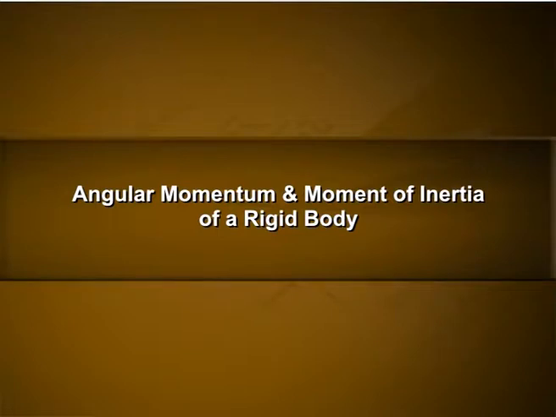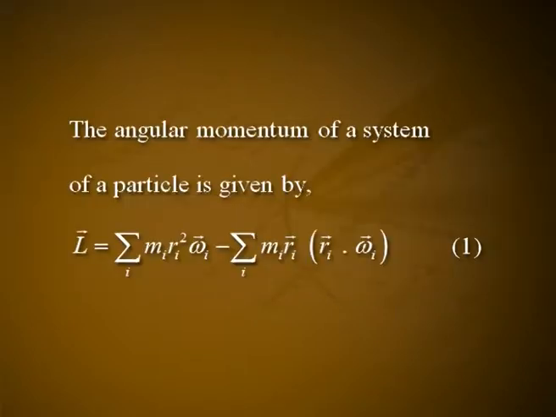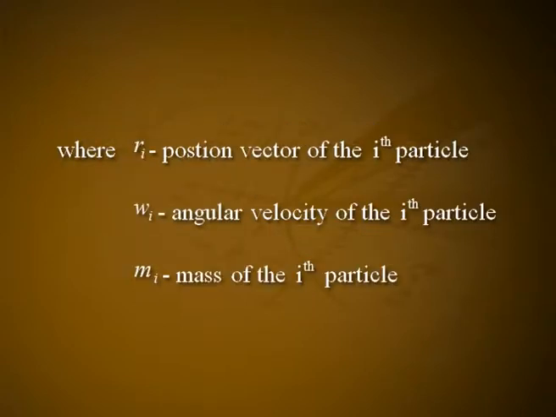Angular momentum and moment of inertia of a rigid body. The angular momentum of a system of particles is given by vector L is equal to summation i mi ri square into vector omega i minus summation i mi into vector ri into vector ri dot vector omega i. Let it be equation number 1. Where ri is the position vector of the ith particle, omega i is the angular velocity of the ith particle and mi is the mass of the ith particle. The summation should be carried over all the particles of the system.